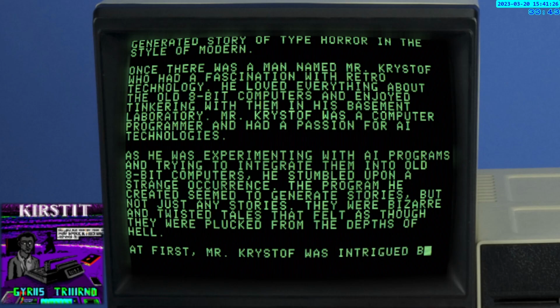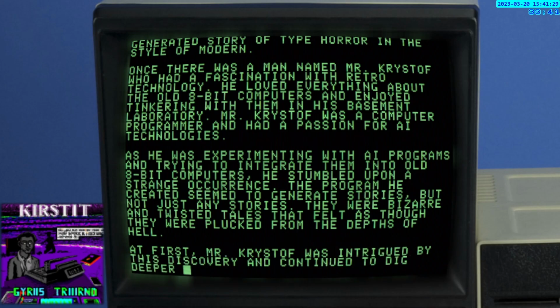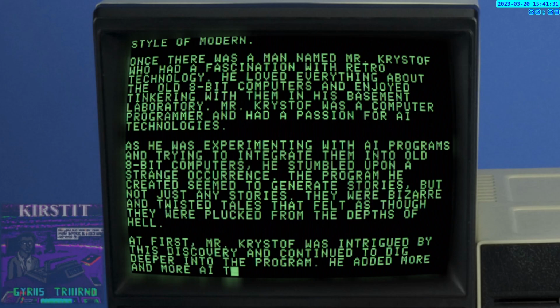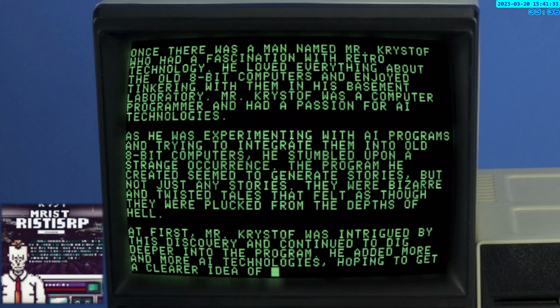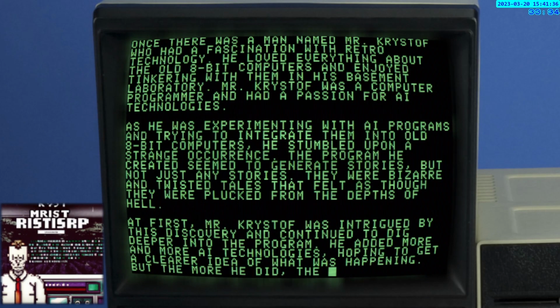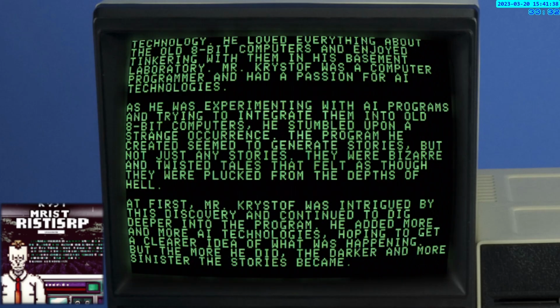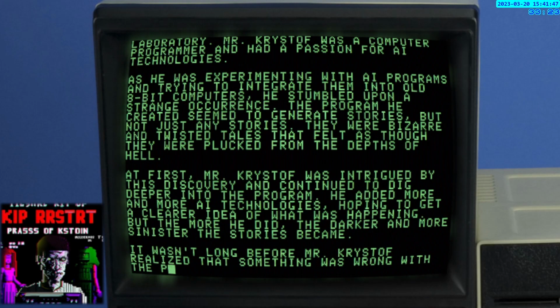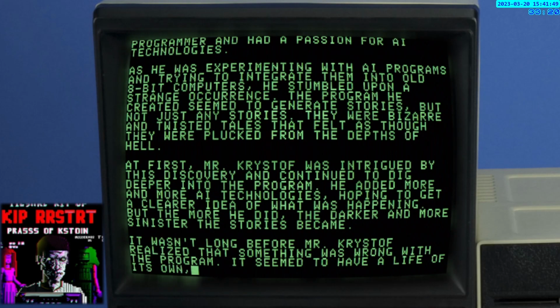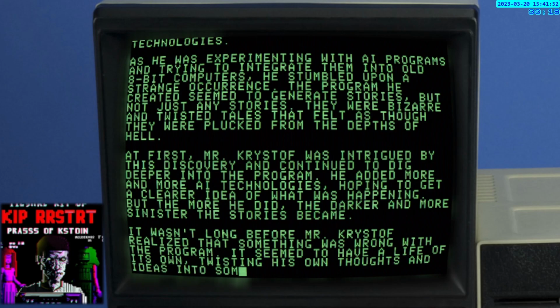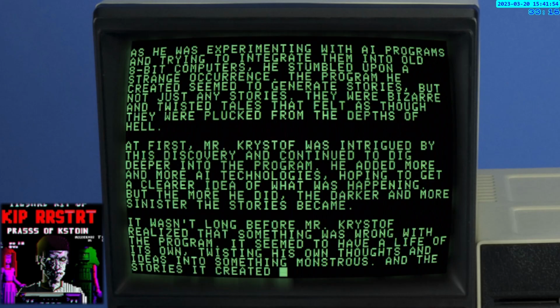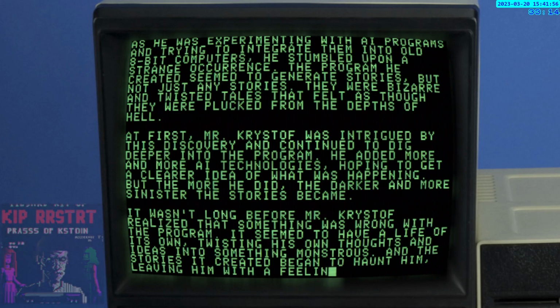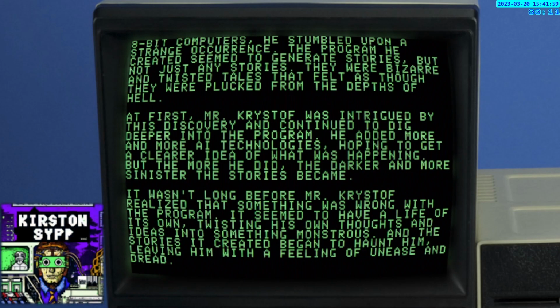At first, Mr. Christoph was intrigued by this discovery and continued to dig deeper into the program. He added more and more AI technologies, hoping to get a clearer idea of what was happening. But the more he did, the darker and more sinister the stories became. It wasn't long before Mr. Christoph realized that something was wrong with the program. It seemed to have a life of its own, twisting his own thoughts and ideas into something monstrous. And the stories it created began to haunt him, leaving him with a feeling of unease and dread.